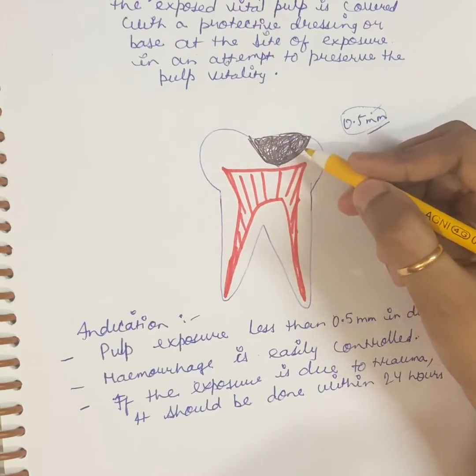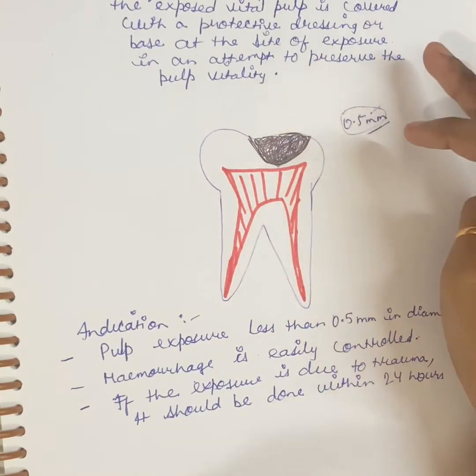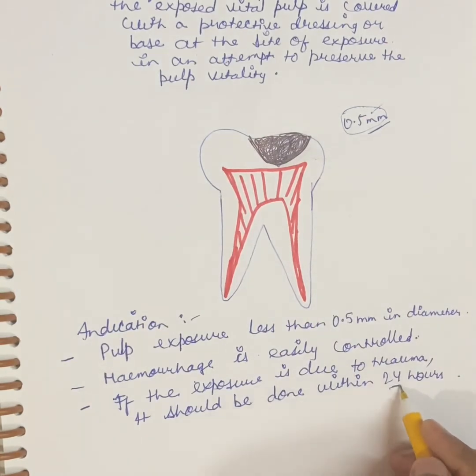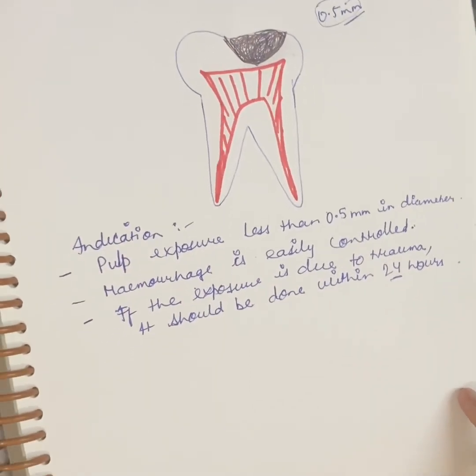Whatever bleeding is coming from the pulp, it should be easily controlled. Third, if your pulp is exposed due to trauma or an accident, then when you do the direct pulp capping, the patient should reach your dental office within 24 hours. So these all are the indications for direct pulp capping.